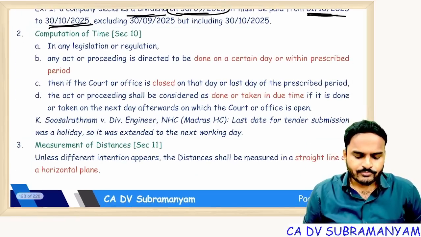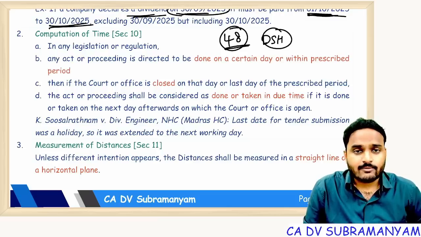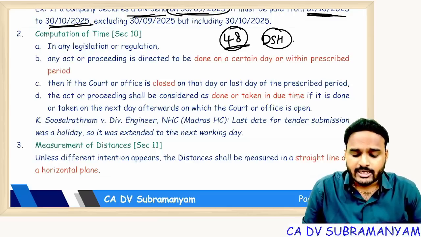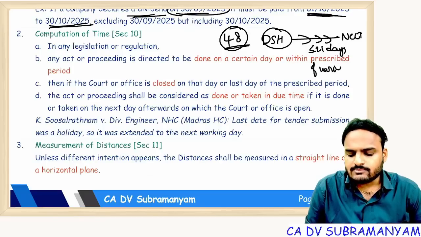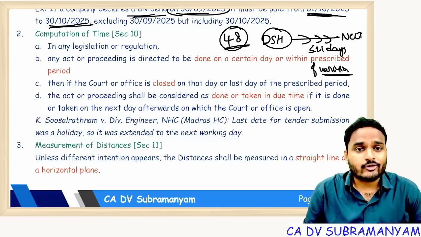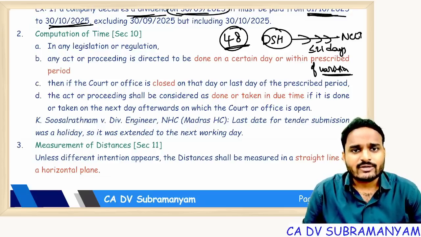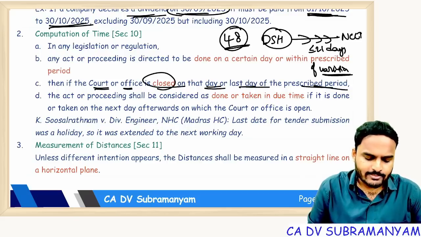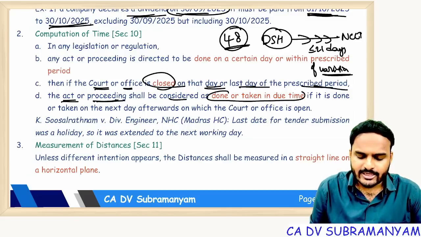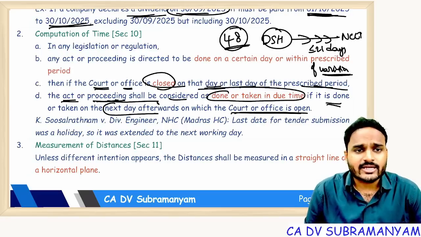Computation of time. If you remember section 48 of the Companies Act, dissenting shareholders have to file a petition with NCLT within 21 days of variation. Suppose the 21st day is a holiday, court holiday or tribunal holiday, then don't worry. You can file the petition on the next working day. If the court or office is closed on the last day of the prescribed period, the act or proceeding shall be considered as done or taken in time if it is done on the next day afterwards on which the court or office is open. That means the next working day.